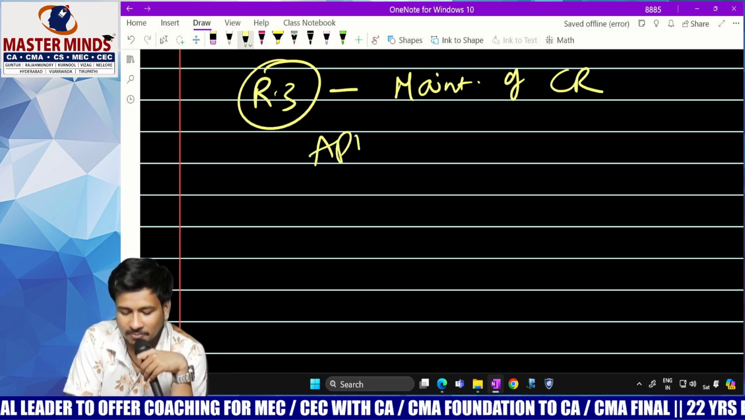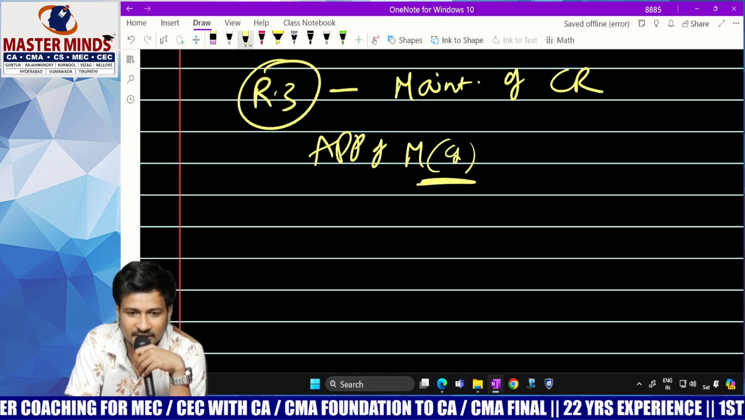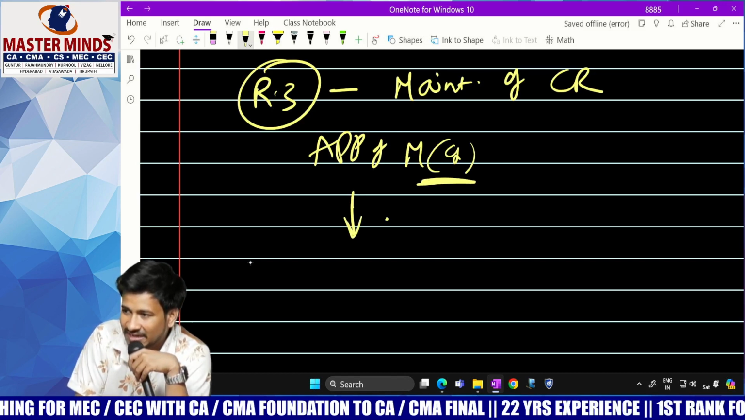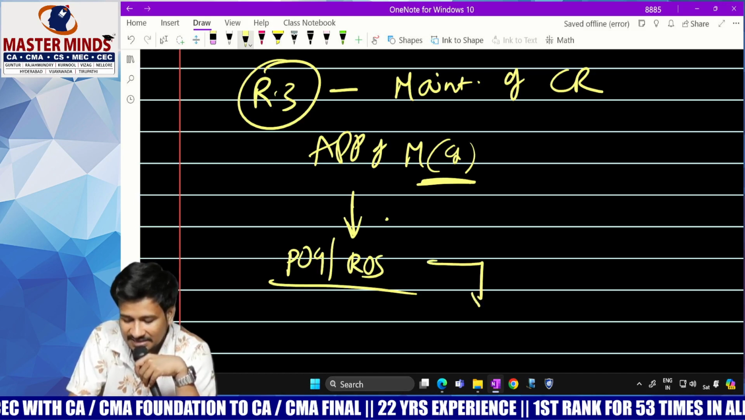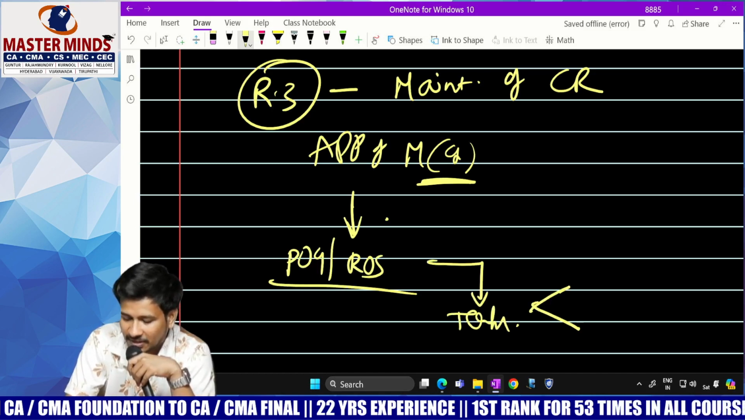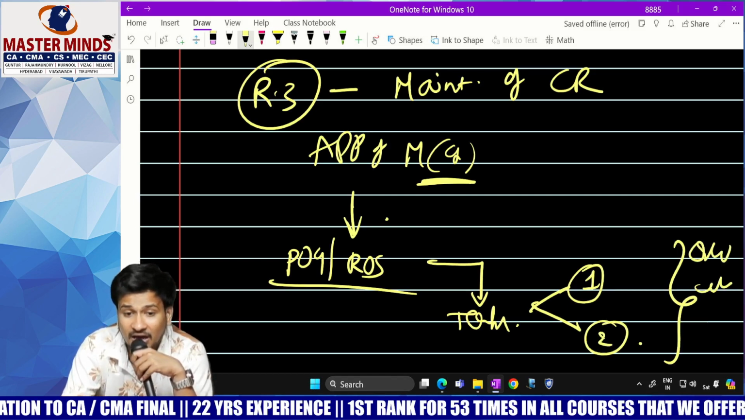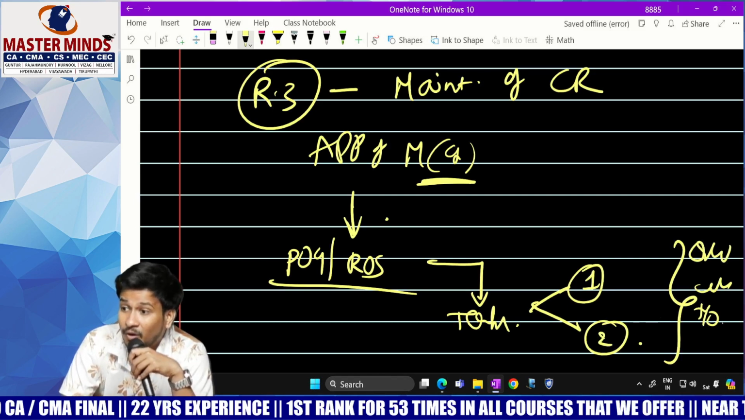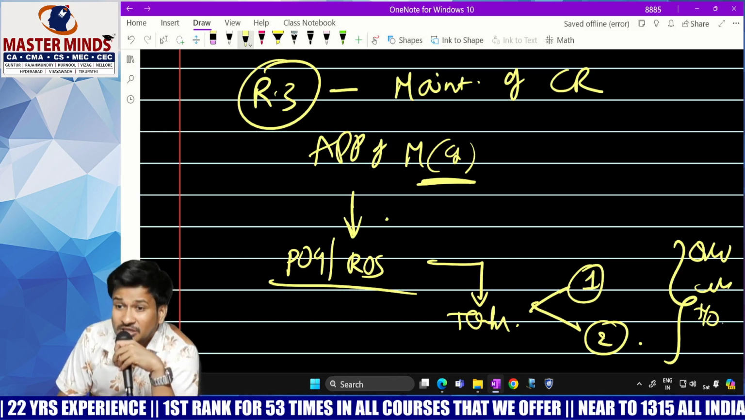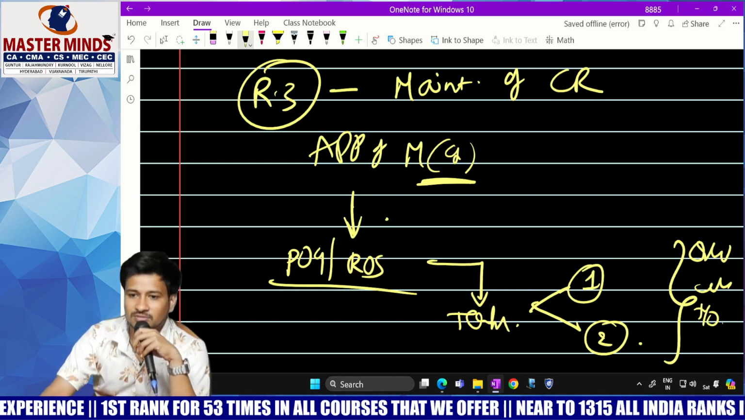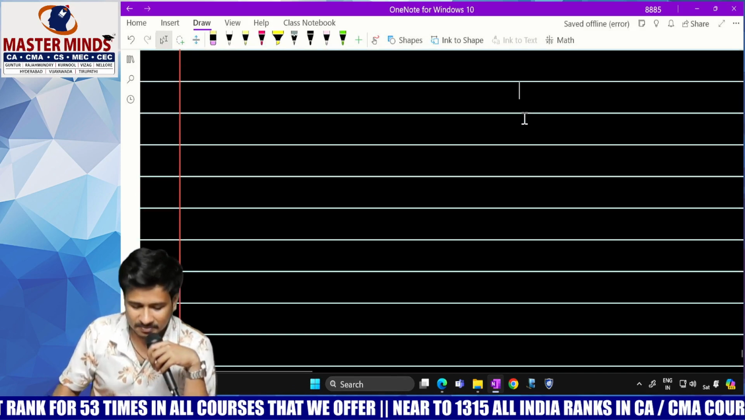Now he is talking about applicability of maintenance of cost records. For which companies are cost records mandatory? Whichever companies are engaged either in production of goods or rendering of services as stated in the table below, which might be either table 1 or table 2, whose overall turnover from all its products and services is more than or equal to 35 crores. Now listen very, very, very carefully and answer.